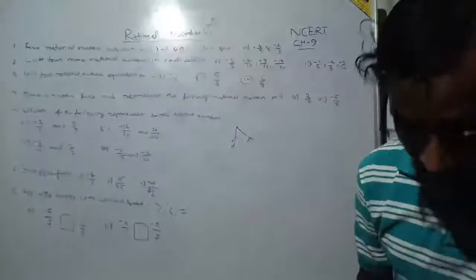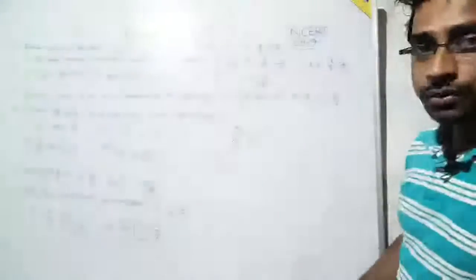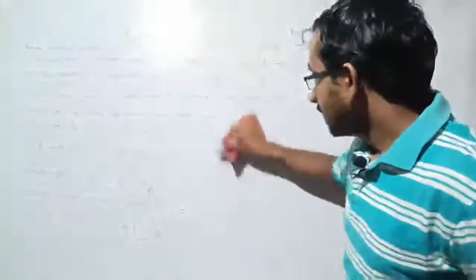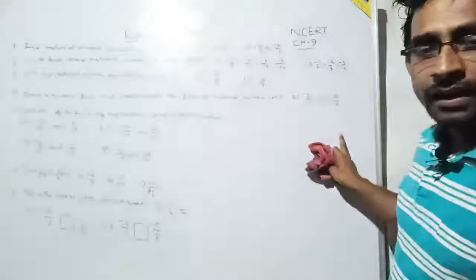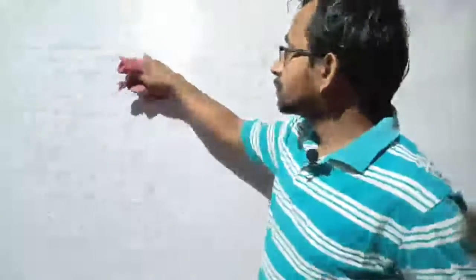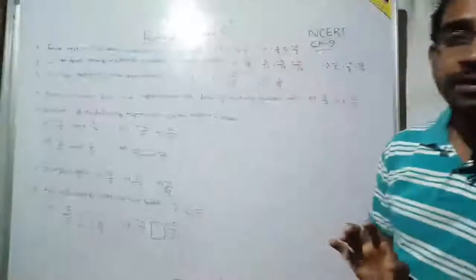See here, our first chapter is basically rational number. We have to understand what is rational number. I'll make you understand that particular part, and I will take some questions from it and solve them. So please cooperate with me. I will write here in a large font. So first of all, you have to understand